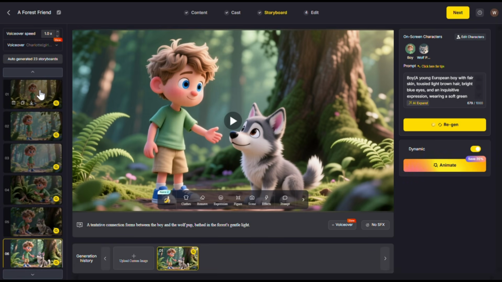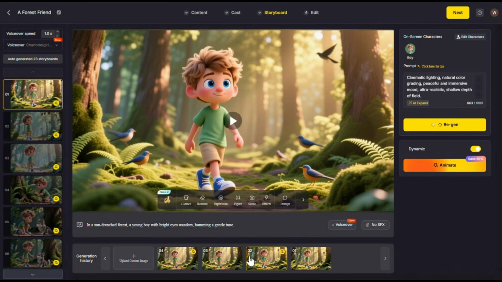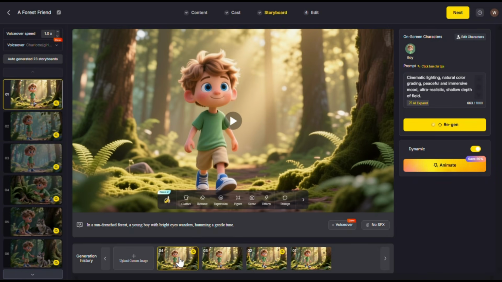Now, if you want to make any changes to a scene, you can do that. First, select the scene that you want to edit, and then from this section, you can see the prompt used to generate the image. You can make changes to it if you want, and then regenerate. Also, if you want more precise control, you can use this built-in Banana Pro option here. You can change clothes, expressions, lighting, etc. from these built-in options, or you can even give your own custom instructions to make specific edits. Now, as you can see, I have already regenerated and edited a few times before I settled with this image, and I did this with a few of the scenes to make them look even better.